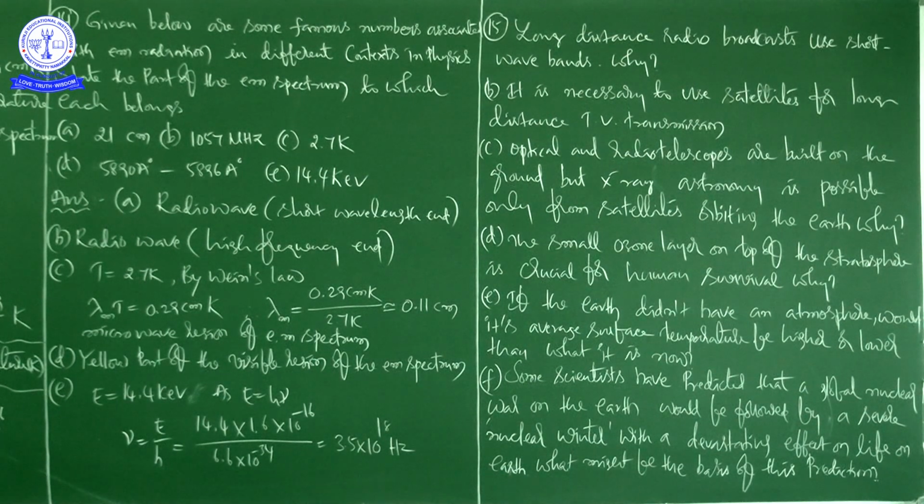Long distance radio broadcast uses short wave bands. Why? That is the question. How can we answer? See the reason. Long distance radio broadcast uses short wave bands because radio waves of short wave bands are easily reflected back to the earth by the ionosphere.